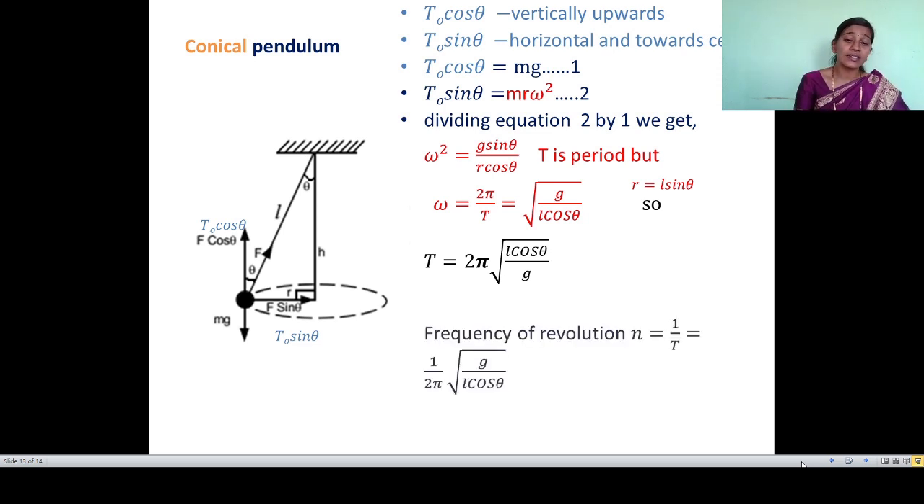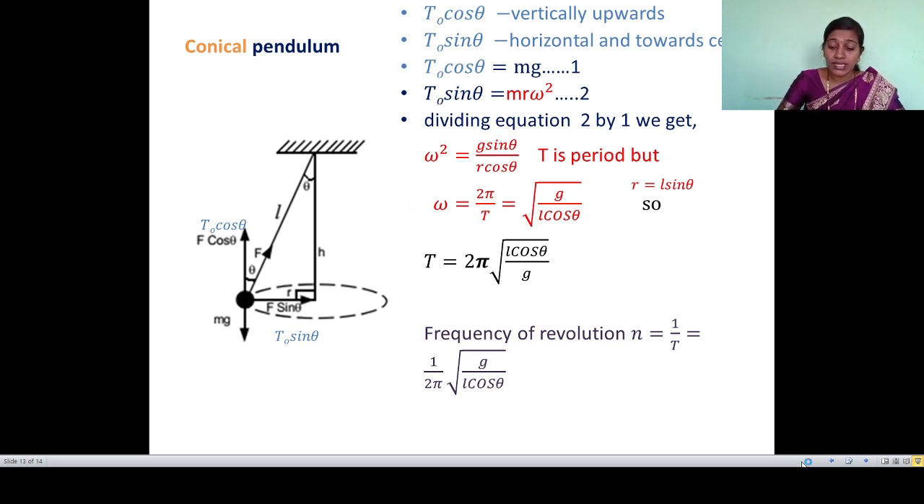Having the time period of revolution of the conical pendulum, we can get the frequency. We know frequency is nothing but the reciprocal of time. Frequency of revolution n is equal to 1 upon T, and by putting this value we get 1 upon 2 pi into root of g upon L cos theta.